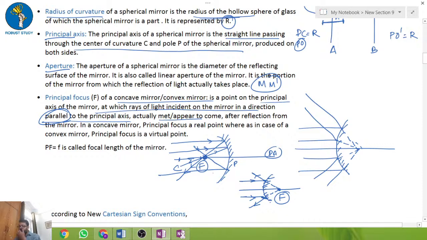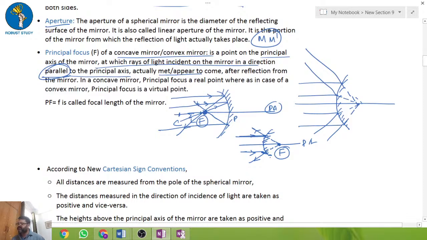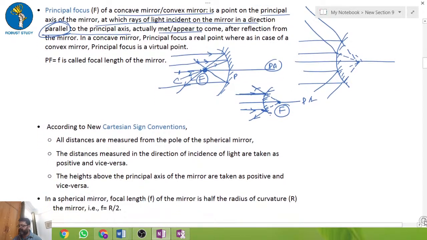So the definition is: this is the principal axis and these rays are parallel. The rays which are parallel to the principal axis, after reflection either meet or appear to meet, and the point where they meet is called the principal focus. I think this is very important.